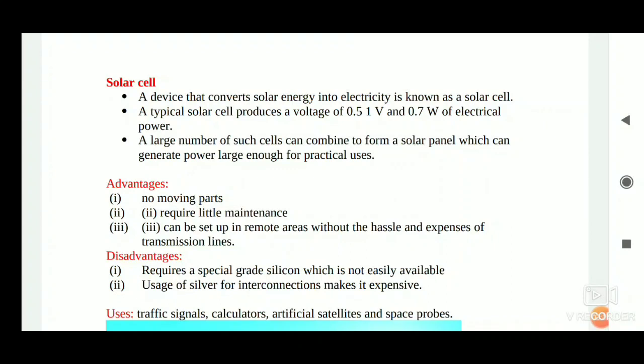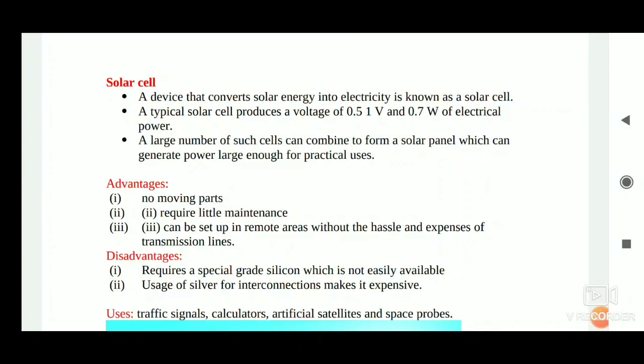Solar cells can convert solar energy into electricity. A typical cell develops a voltage of 0.5 to 1 volt and can produce about 0.7 watt of electricity when exposed to the sun. A large number of solar cells are combined in an arrangement called a solar cell panel that can deliver enough electricity for practical use.